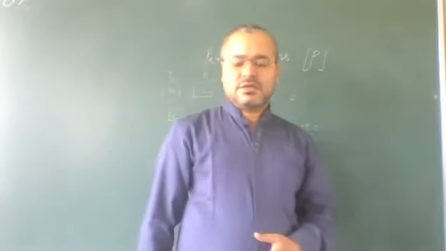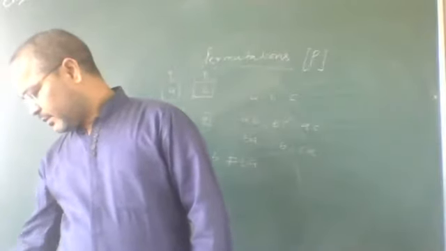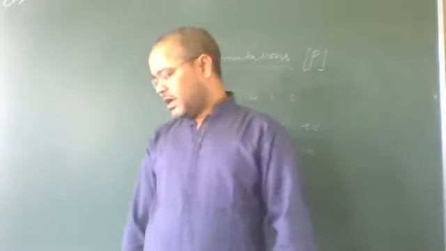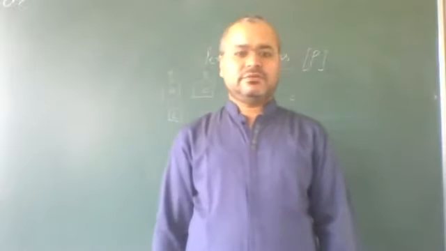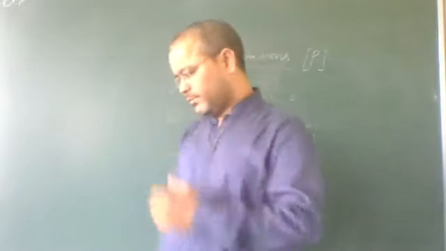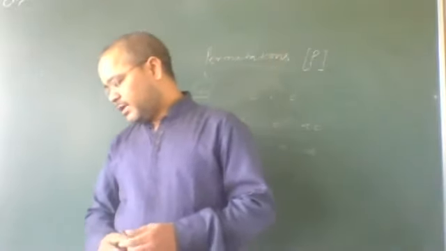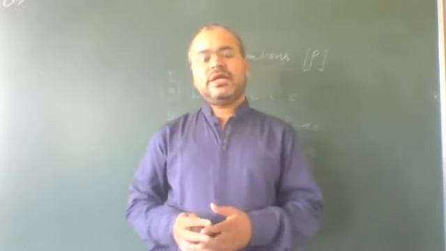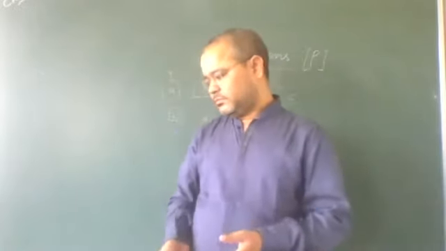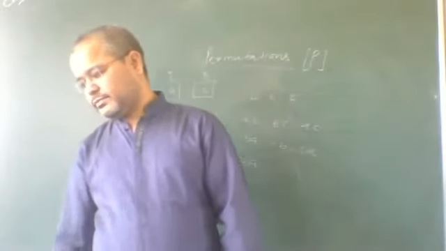In this way, the number of permutations of 3 different objects taken 2 at a time is what? How many? 6. 3 different objects are there, and we want to take 2 of them. Then there will be 6.